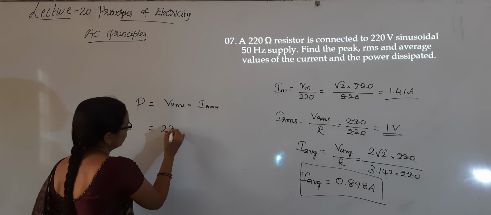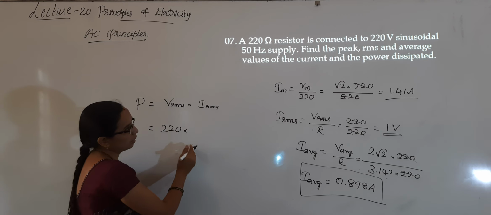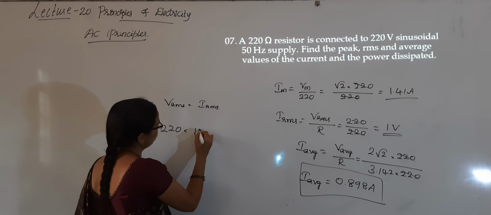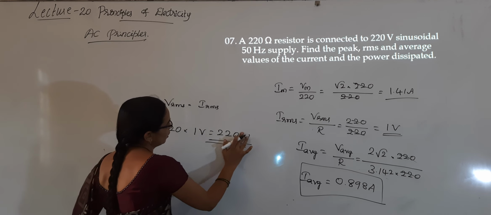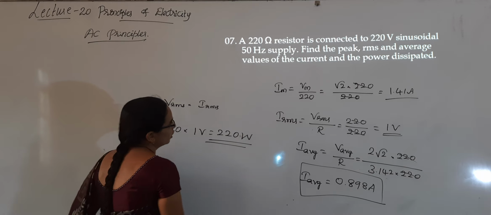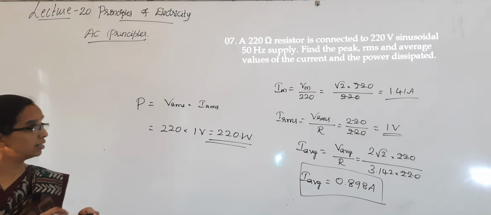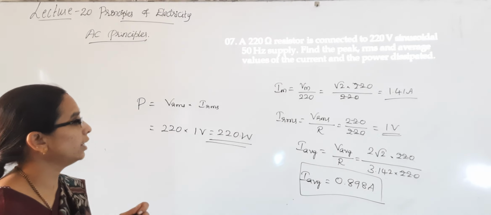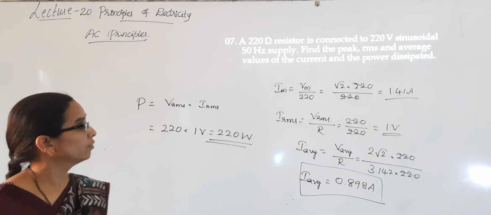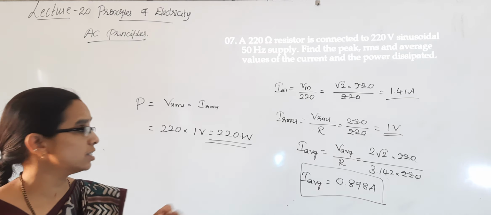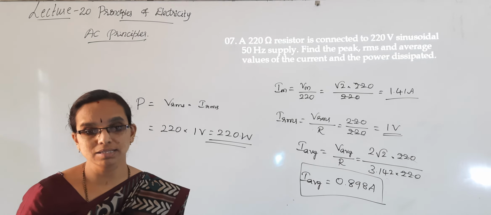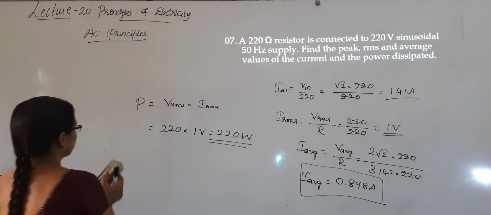That is 220. Given Irms is 1 ampere, then 220 watts of power is dissipated. If you find out all the values they have asked, the peak, RMS, average values of the current and power dissipated, you will get 5 marks. Okay.